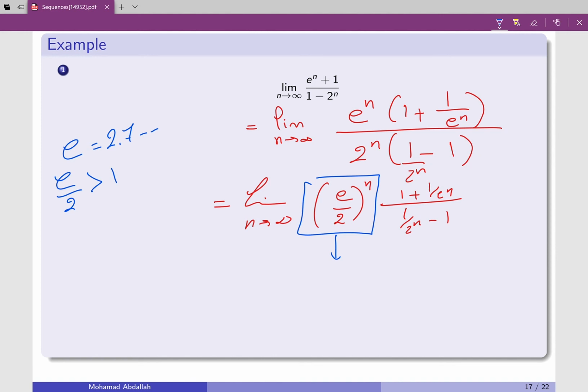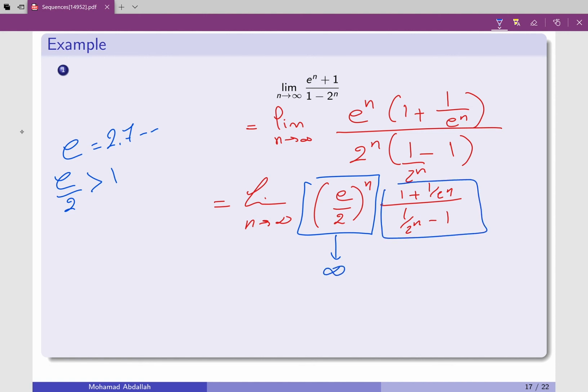And if e over 2 is bigger than 1, this is like an exponential function where the base is bigger than 1. In that case, the function b to the x, when b is bigger than 1, is going to go to infinity as x goes to infinity. Using this idea, this exponential function, which corresponds to that sequence, will go to infinity.